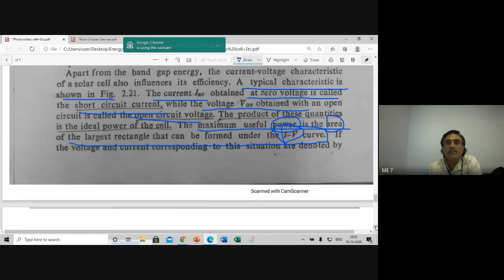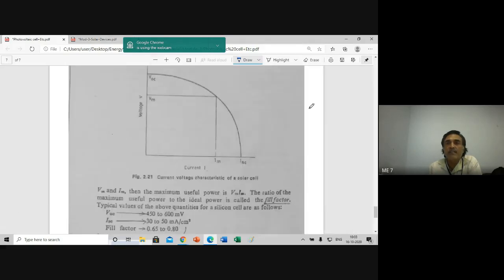Now you look at the curve. See, voltage is taken on the y-axis, current is taken on the x-axis.